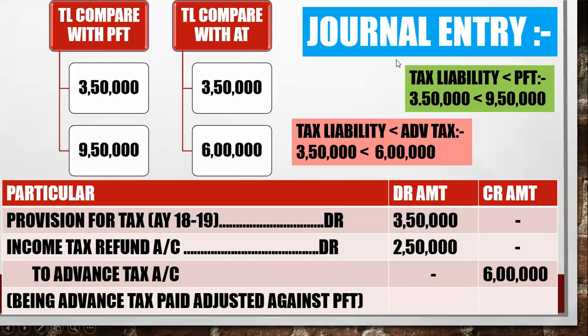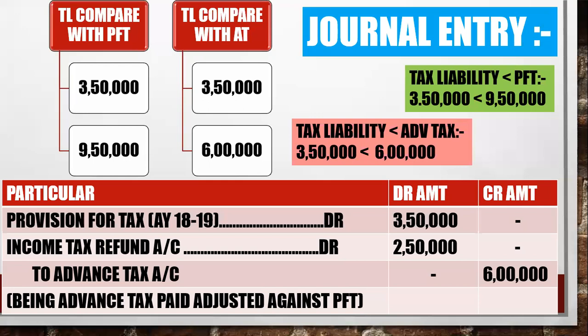So here you have to compare one by one: compare your tax liability with PFT, and second, compare your tax liability with your advance tax. Here both are more than your tax liability. Your tax liability is less than your PFT and advance tax. So the first entry will be provision for tax account debit 3,50,000, income tax refund 2,50,000, and the advance tax is 6,00,000. You have passed this entry?